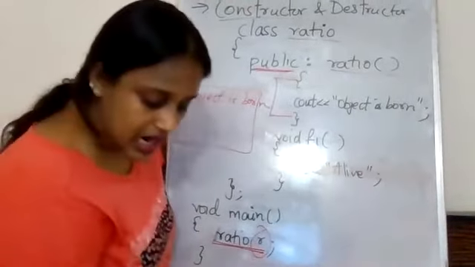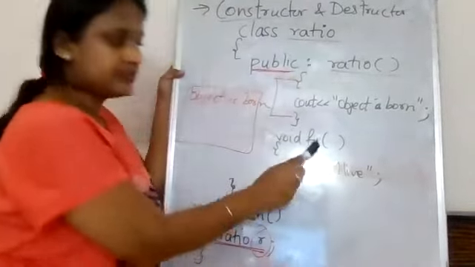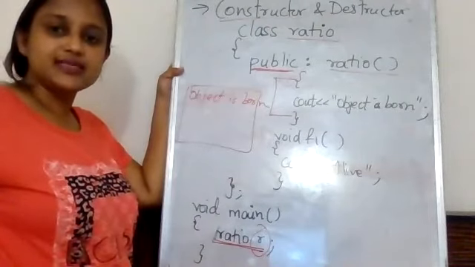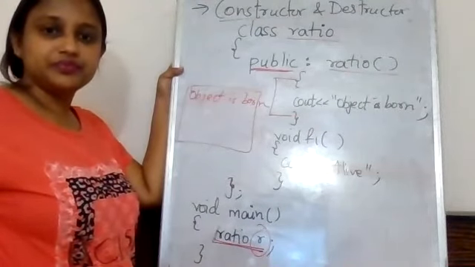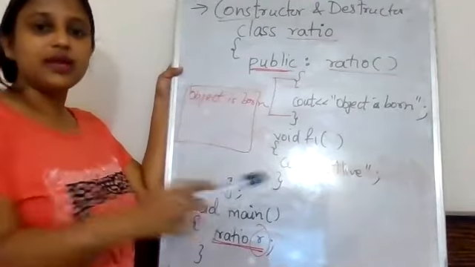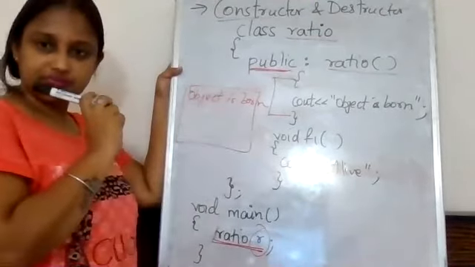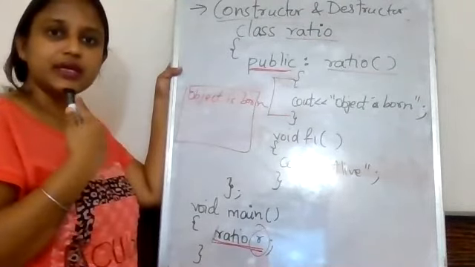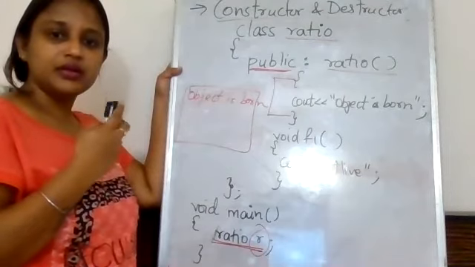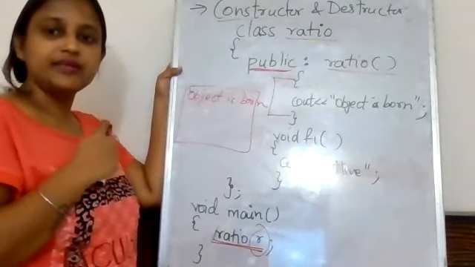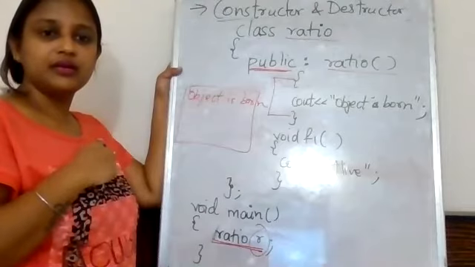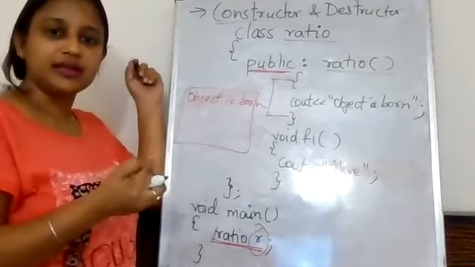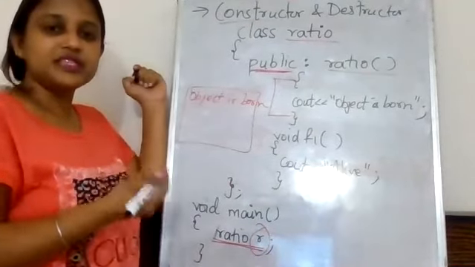Can anyone tell me how do I call this member function f1? How can I call this f1? This is not a constructor, so how will I call it? Anyone? It is a normal function. So how do we call a normal function?